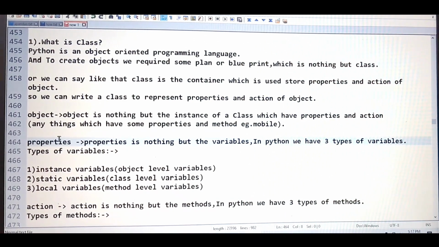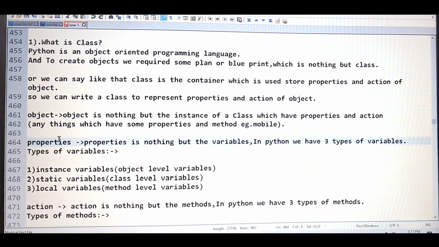And what is the method? To perform some action, we require the method. And don't worry, we will break down this definition in detail, like we did in our previous videos. Same thing we are doing in this video also.